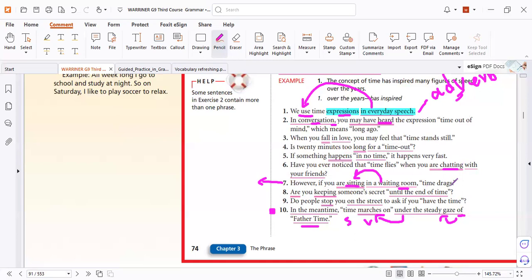Yes. With whom do you chat? Friends. So you are chatting with your friends, correct? Again, you are chatting with time flies? No. This phrase must come after what it modifies. Yes, that is the point, my dear friend.